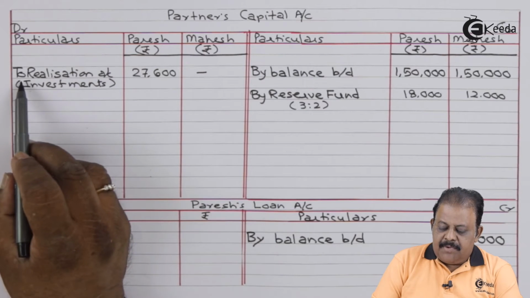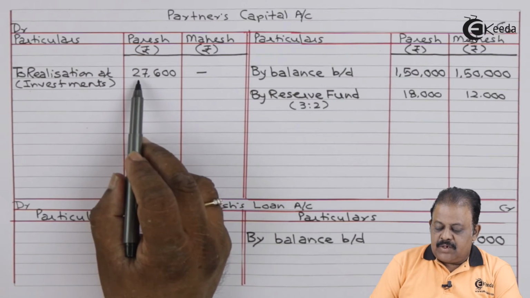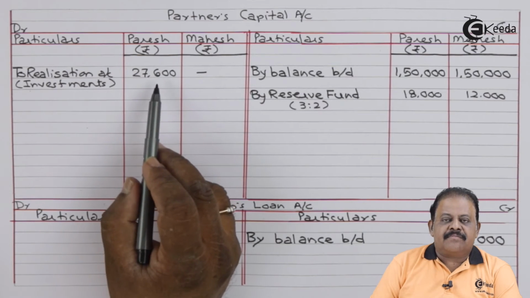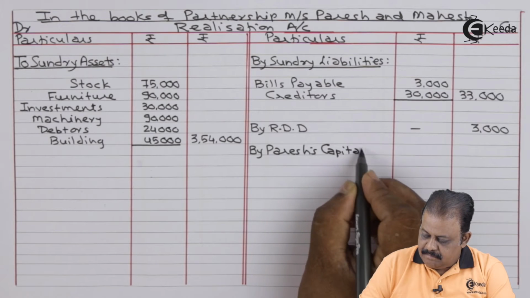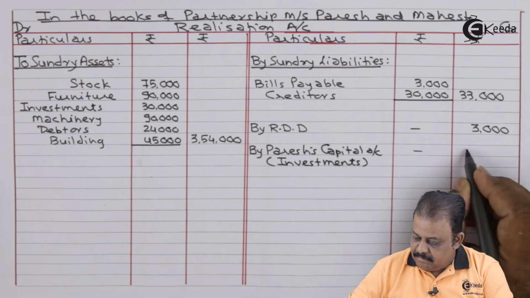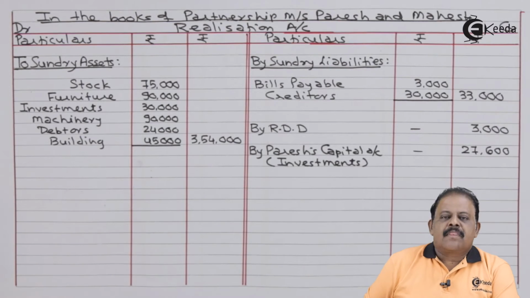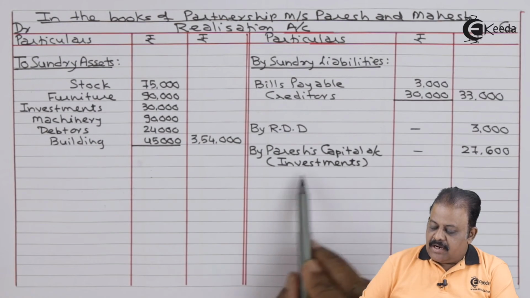Paresh capital account debit to realization account, investments taken 27,600.